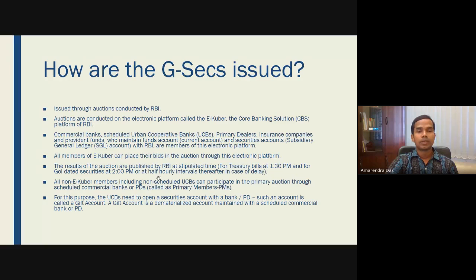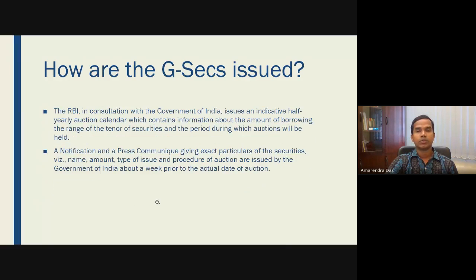But the non-Kuber members, including the non-scheduled urban corporate banks, can also participate in the primary auction through scheduled commercial banks or primary dealers. Basically, these are the dealers who participate online and do the auctioning.